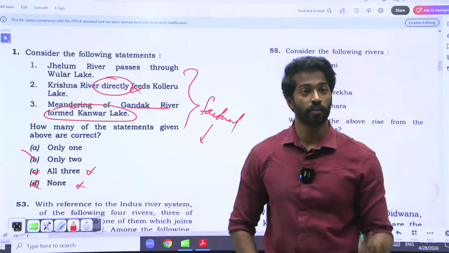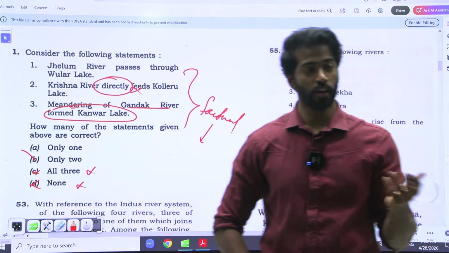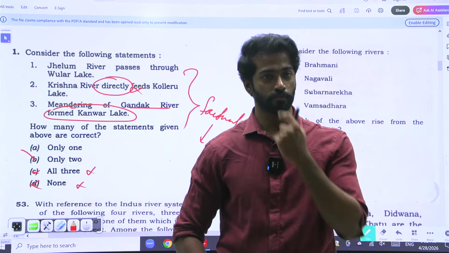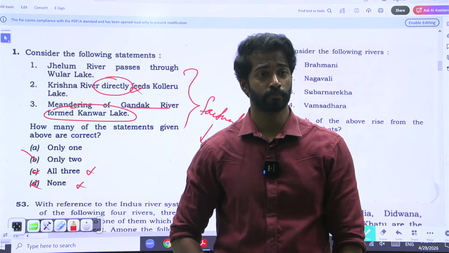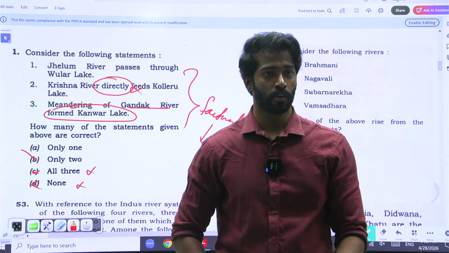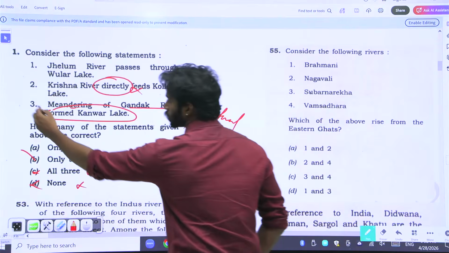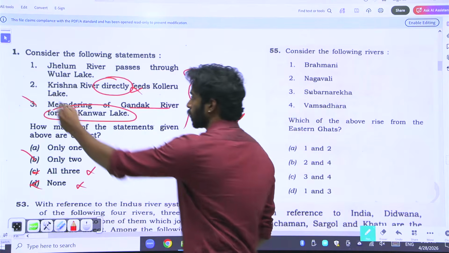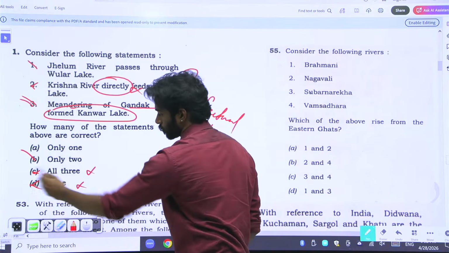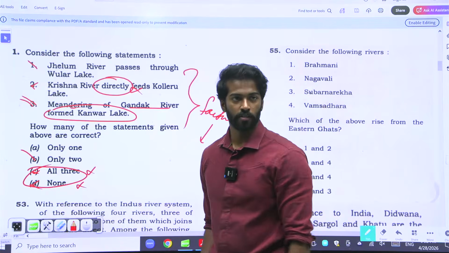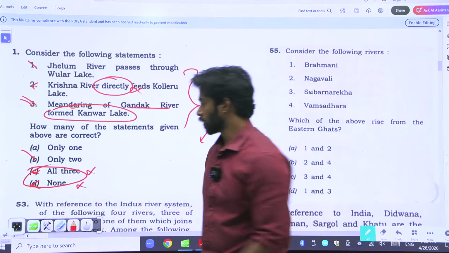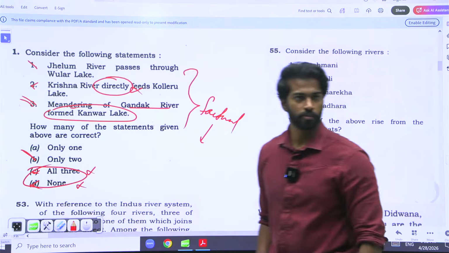Gandak is a river from the Ganga. Is it a young river or an old river? Meandering happens because it's an old river. So meandering is common. 3 is right. If you remove 2, you will only have these 2 options. You already removed C and D based on the elimination technique that we used. Lastly, you have B only.